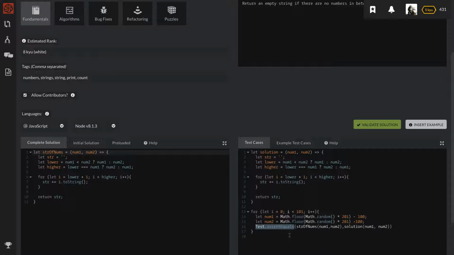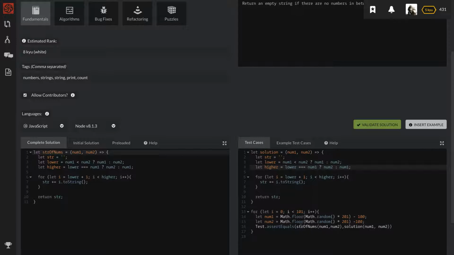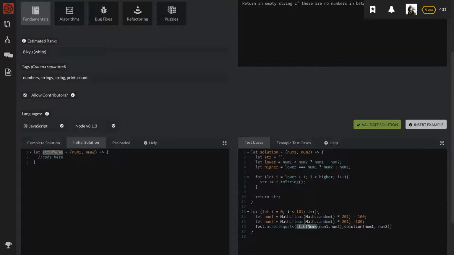And so what happens here is I have this solution, and their function is going to run against the function that I created right here. If they, for some reason, decide to change the function name, then of course it's not going to work. But as long as they keep that the same, their function is going to run here and be tested against my function here. That's just how test.assertEquals works. And if it checks out, then it checks out.